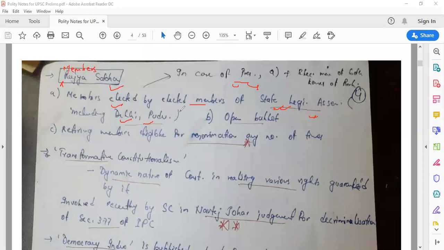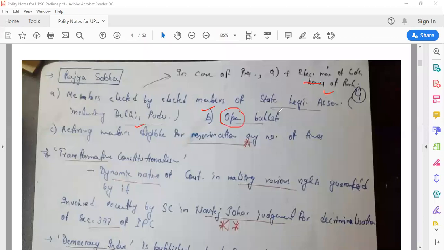Now, if we compare it with president, in the case of president, remember this word, elected members of state legislative assemblies, there will be certain nominated members also. These nominated members don't elect the members of Rajya Sabha, right? Similarly in the case of president also, these nominated members of state legislative assemblies, including Delhi and Puducherry, don't participate in the election of president. Only the elected members of state legislative assemblies, including Delhi and Puducherry, plus the elected members of both houses of parliament participate in the election of president. So there is one addition, elected members of both houses of parliament. In the case of Rajya Sabha, only elected members of state legislative assemblies, including Delhi and Puducherry.